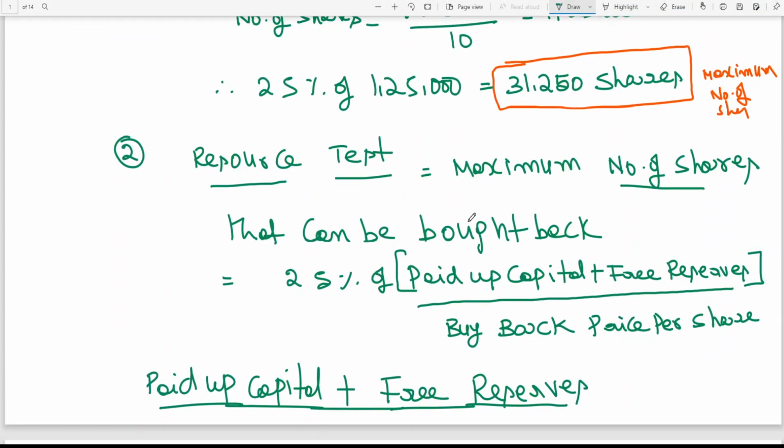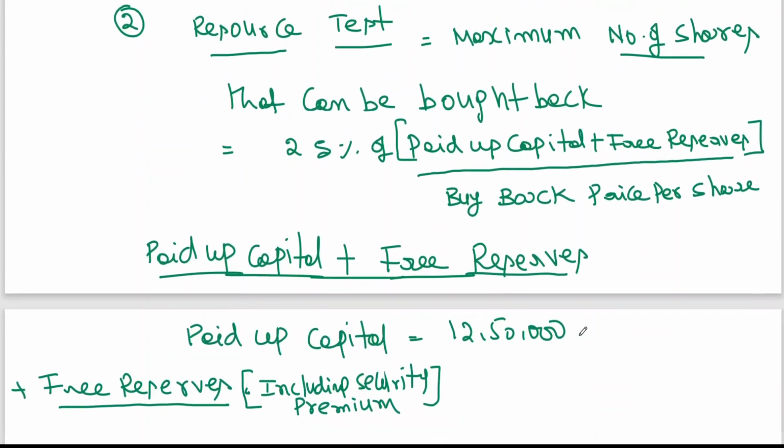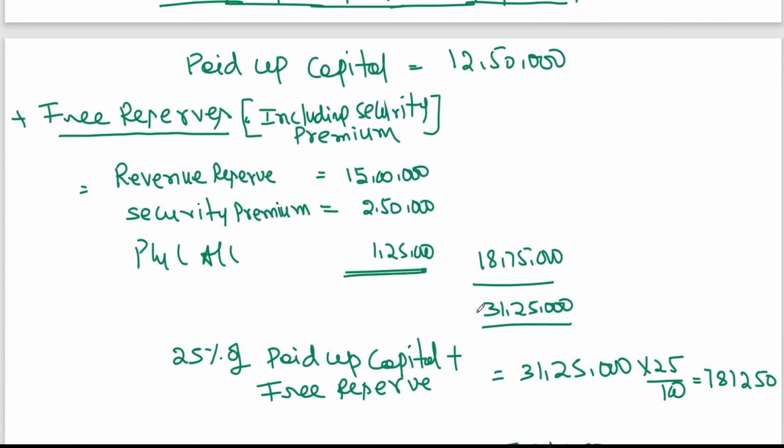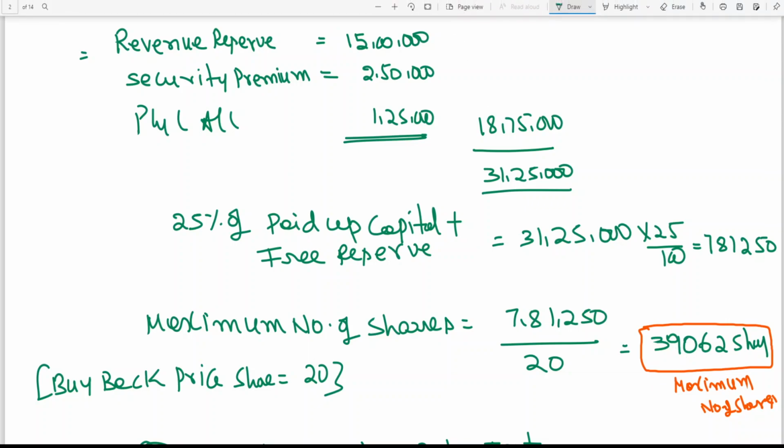Resource test, I told you that it is 25% of paid up capital plus free reserves by buyback price per share. This is what I have told you, no? 25% of paid up capital plus free reserves by buyback price per share, then we will get the maximum number of shares. The same thing I am doing here.